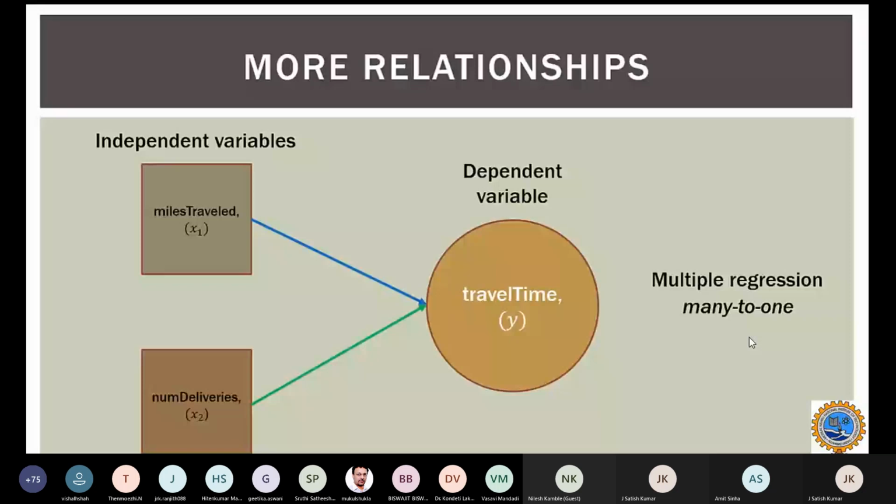Now the question is, if the dependent variable prediction will be influenced by only one factor, then we'll go for simple linear regression. If the dependent variable is influenced by multiple factors, we'll go for multiple linear regression.